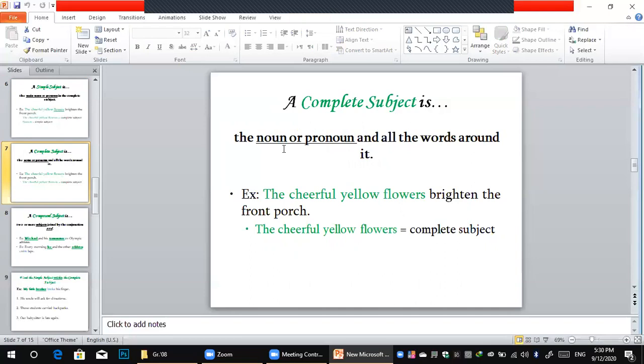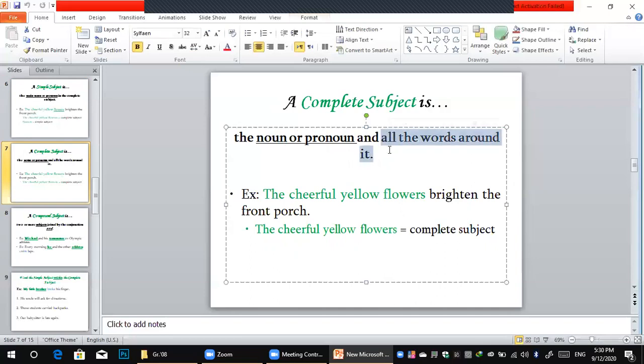Complete subject: the noun or pronoun, but this is the most important one, with all the words around it. So here, the cheerful yellow flowers, all of these. What happened? Of course, if you hide this part and I told you just the cheerful yellow flowers, do you understand?